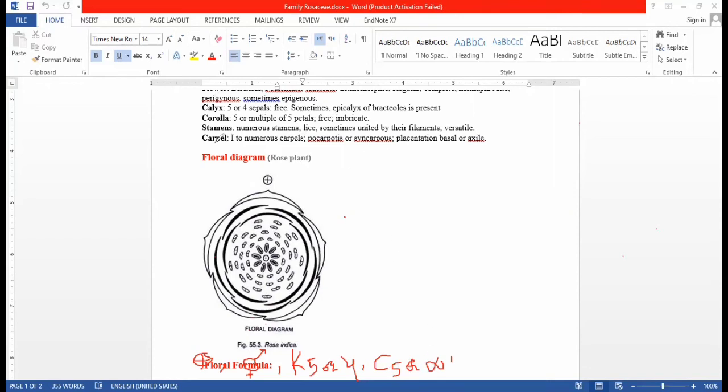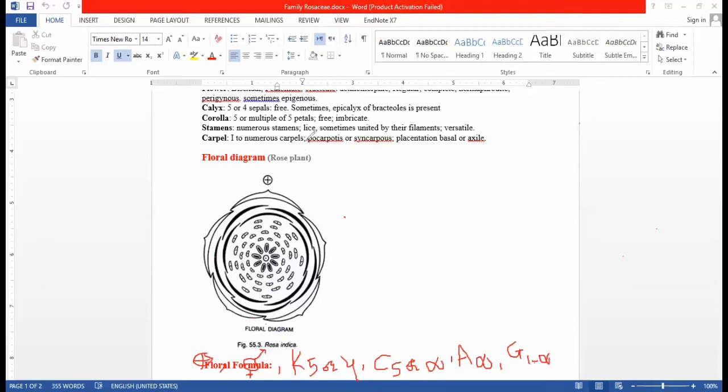Okay, then we write androecium, stamens. The number of stamens is numerous, this is infinity. Okay, then we write gynoecium, G. How many carpels are there? There is only one carpel, 1 to numerous. We write it this way, 1 to numerous carpels.